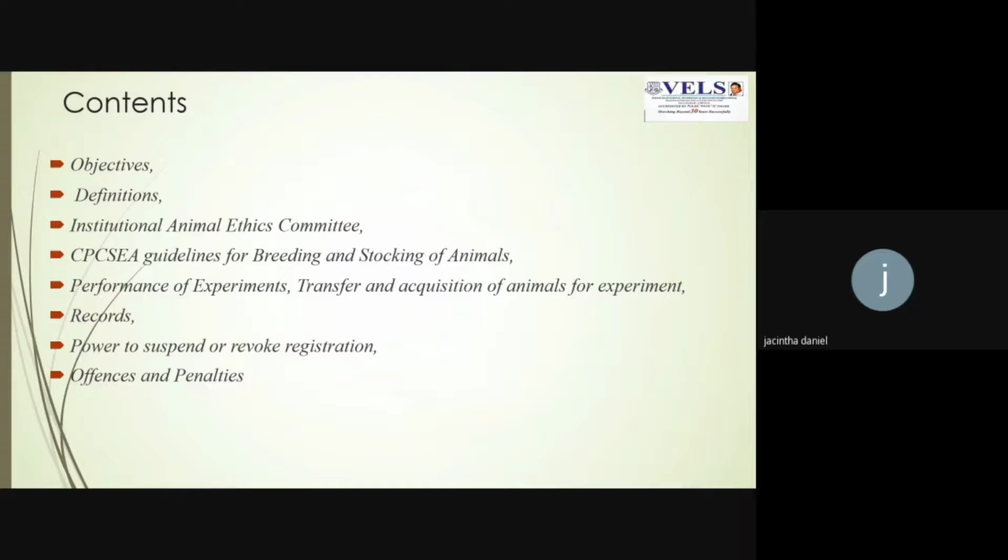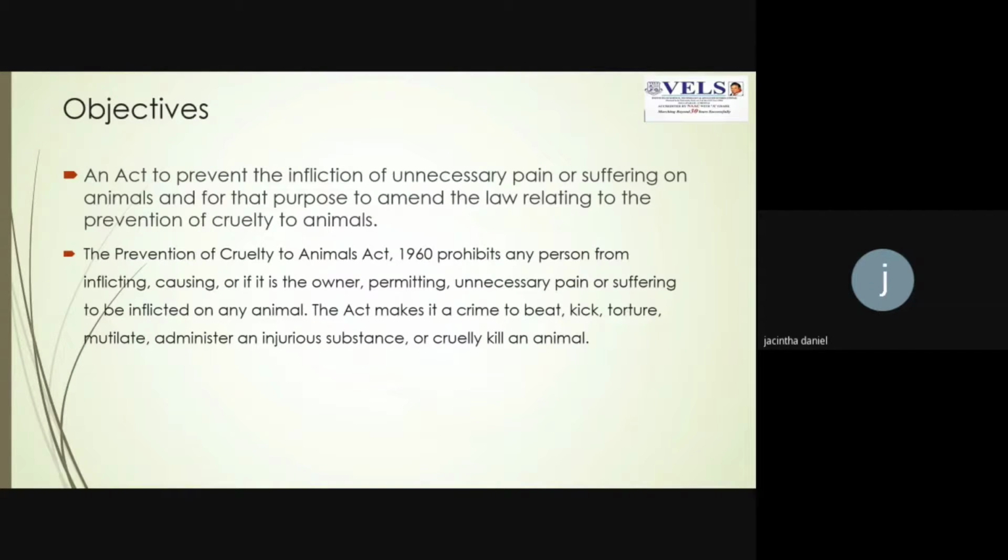Welcome back. As we saw in the first video, we're going to discuss in detail the contents of the Prevention of Cruelty to Animals Act, which was passed in the year 1960. First, we're going to see about the objectives. Why was this act passed? What was the importance that caused this act to be passed?